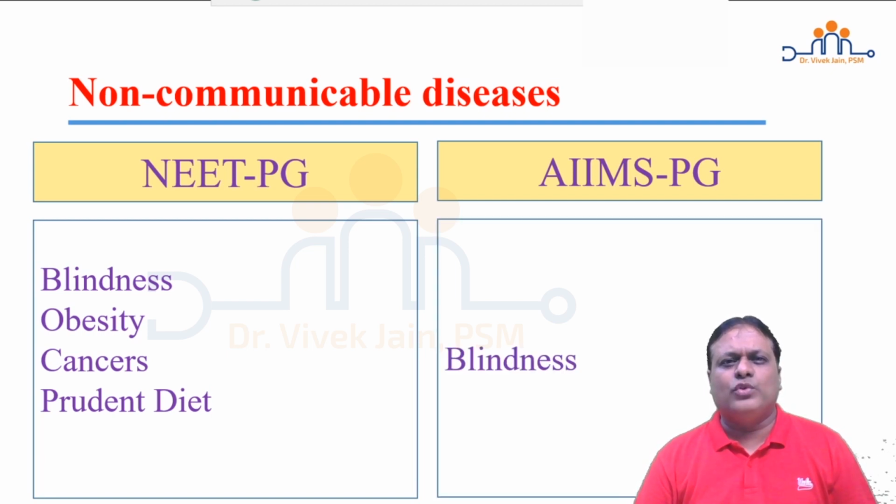AIIMS PG focuses mainly on the topic of blindness, which is asked in extensive detail, categories of visual impairment, Vision 2020 in extensive detail, which agencies support, infrastructure wise, population norm wise, which diseases are covered in Indian and Global Vision 2020. School Vision Screening Program of India is also asked.